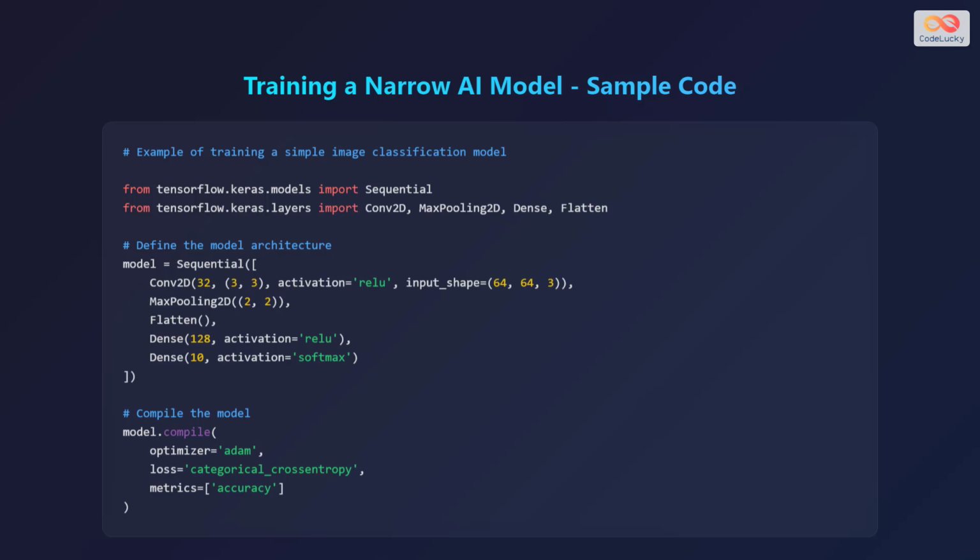Here's a sample code for training a narrow AI model. This example demonstrates training a simple image classification model using TensorFlow and Keras. The code defines the model architecture with convolutional and dense layers, and then compiles the model with an optimizer, loss function, and metrics. This is just a snippet, but it showcases the basic structure of training a narrow artificial intelligence model for a specific task.